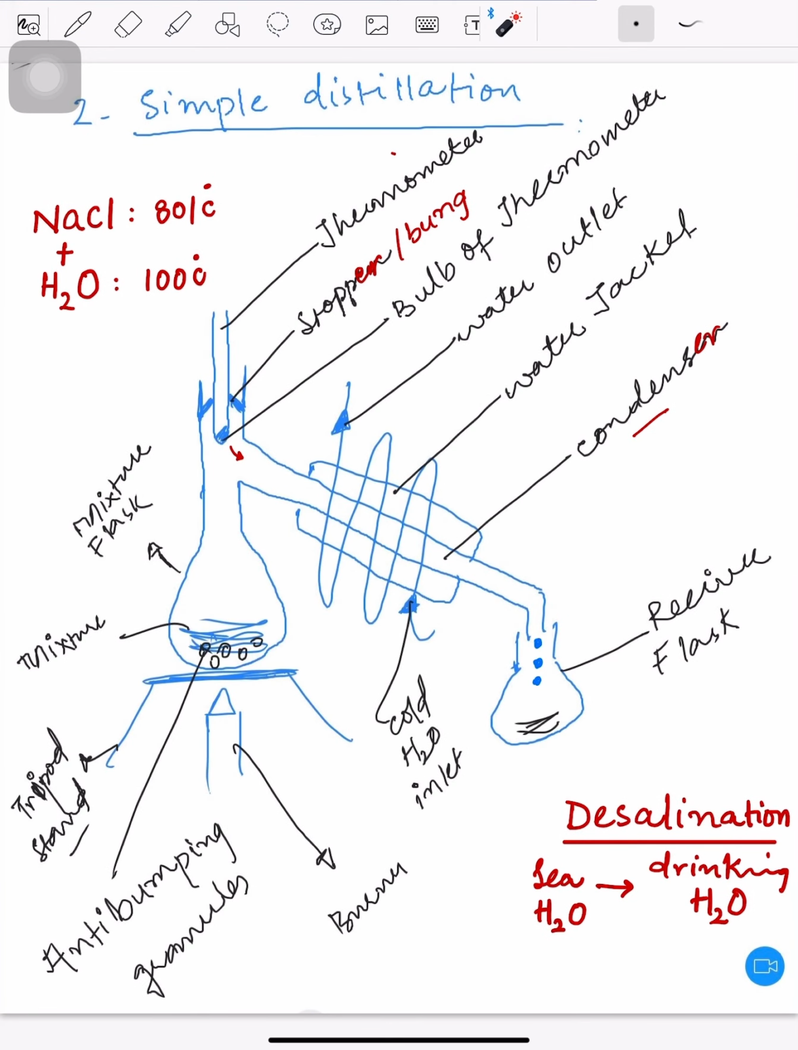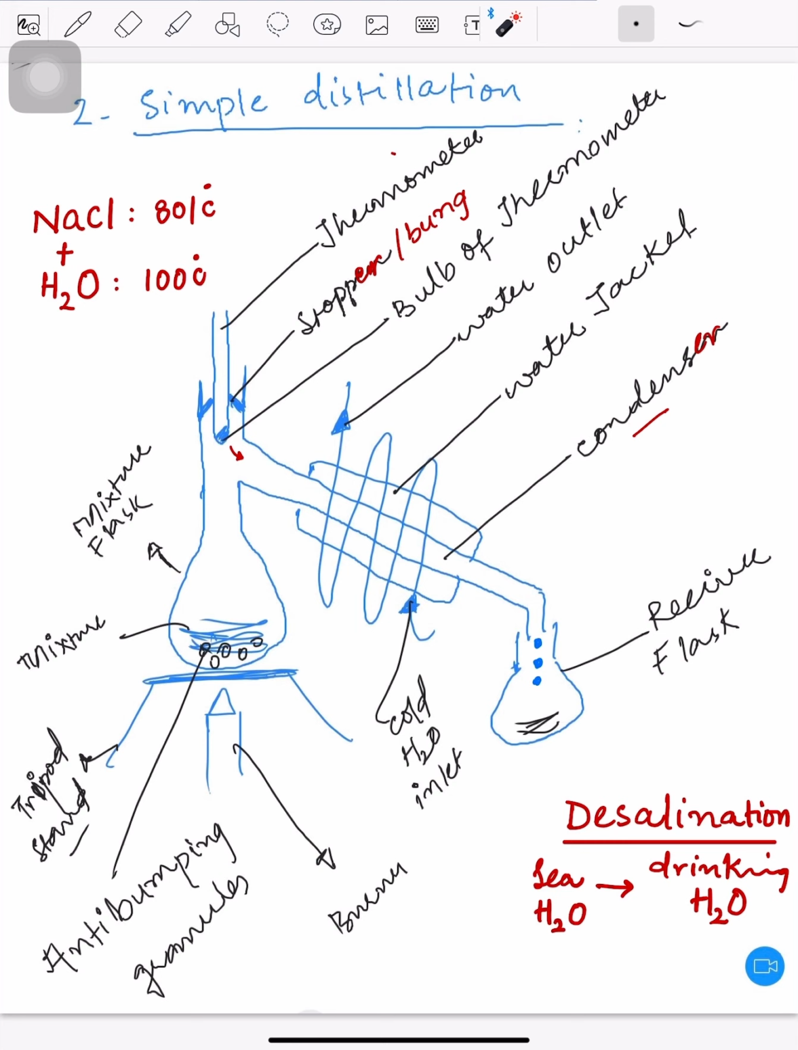Now, point number one is that you should know why anti-bumping granules are there. First of all, what are anti-bumping granules? This can be marble chips, this can be glass beads as well. Why are they there? So that the solid may not start bumping, may not start sticking to the walls of the container while boiling with water, while boiling with the liquid. You may say for smooth boiling. For smooth boiling we have taken the anti-bumping granules, so that bumping may not occur.